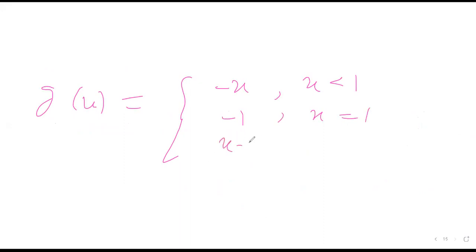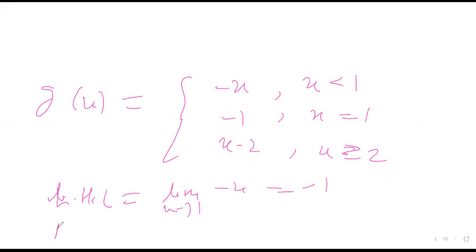So g(x) comes out to be minus x where x is less than 1, minus 1 for x equal to 1, and x minus 2 for x greater than 1. Now you can find the limit. The left hand limit is equal to the limit as x tends to 1 of minus x, which will come out to be minus 1.